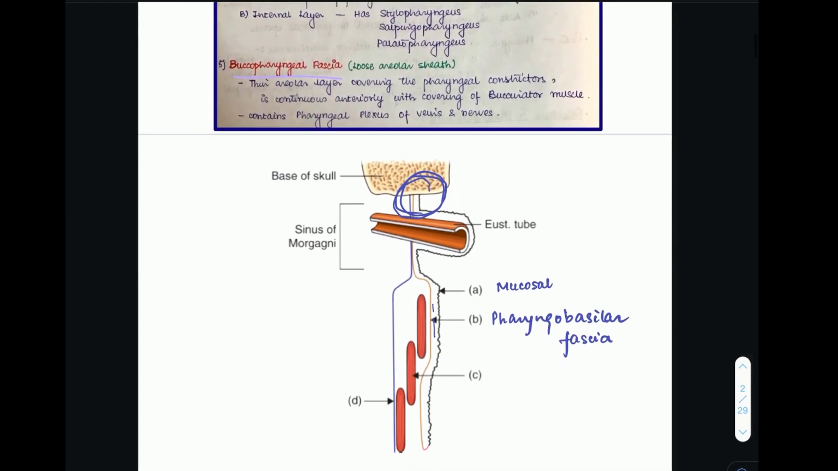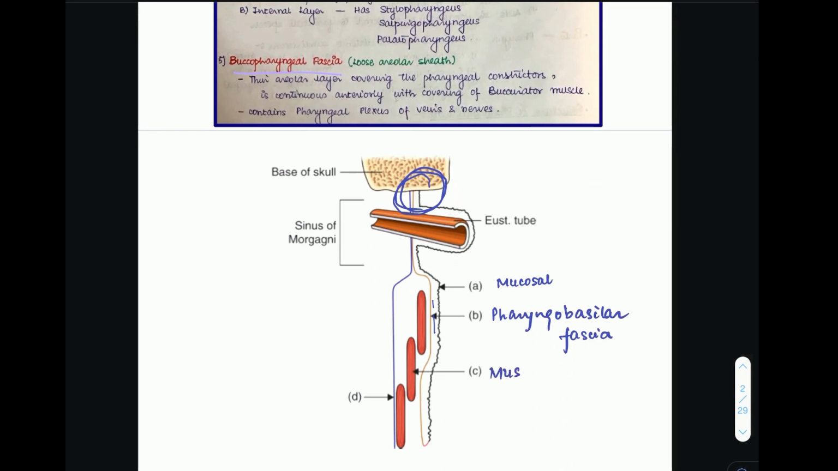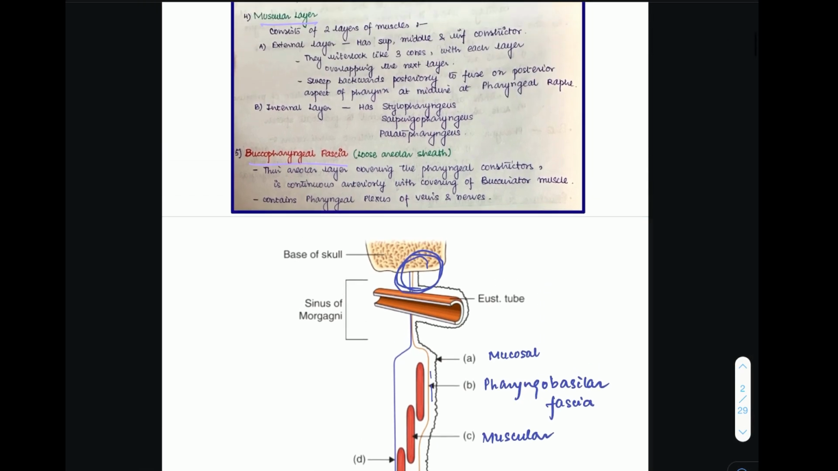Next, when we come down to the third layer, which is the muscular layer. Now, as in most structures of the digestive tract, the muscular layer consists of 2 layers of muscles. The first is the external layer of muscle, which has the superior, the middle, and the inferior constrictor muscles. They interlock like 3 cones, with each layer overlapping the next layer. The second is the internal layer, which consists of the stylopharyngeus, the salpingopharyngeus, and the palatopharyngeus. I'll be talking much more in depth about the muscles of the pharynx in another video.